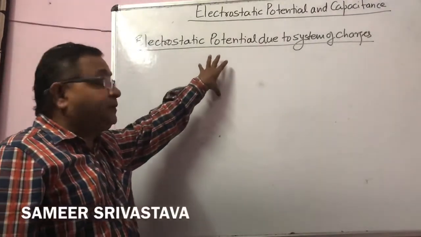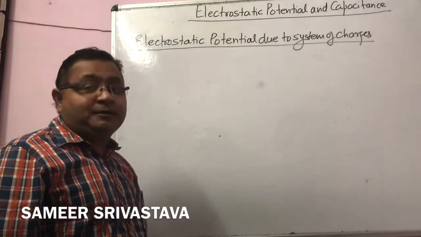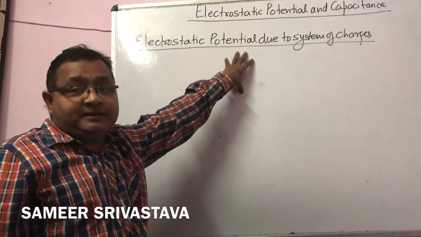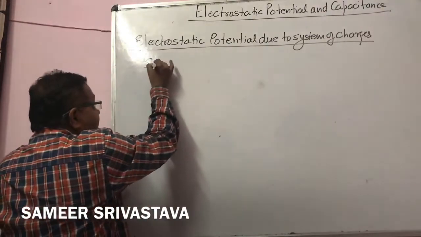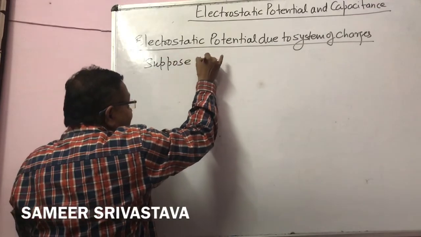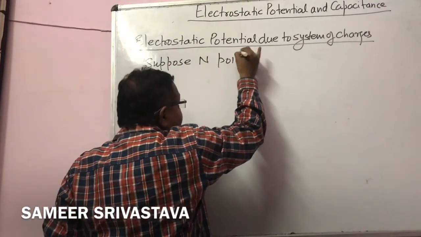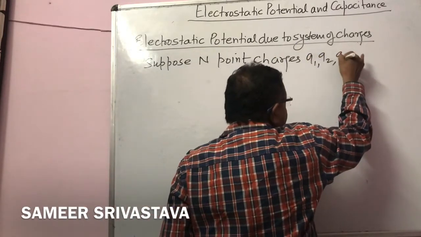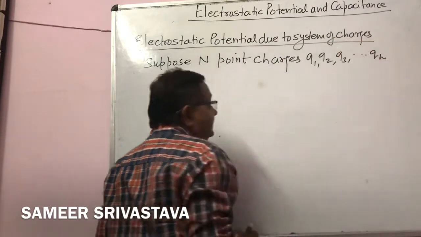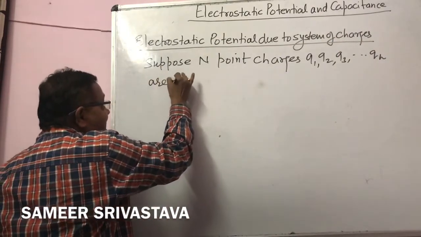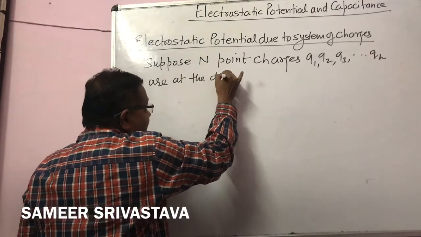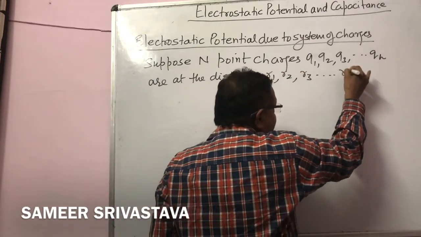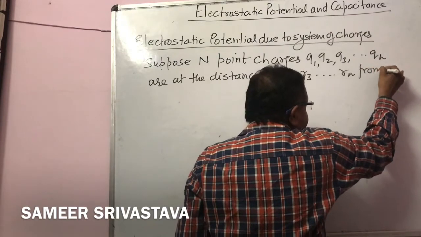Now I am taking a new topic, electrostatic potential due to a system of charges. That is called the superposition principle for a system of charges. Now suppose n point charges Q1, Q2, Q3, Q4 up to Qn are at the distances R1, R2, R3 up to Rn from point P.